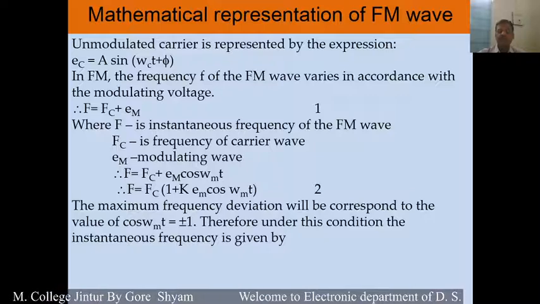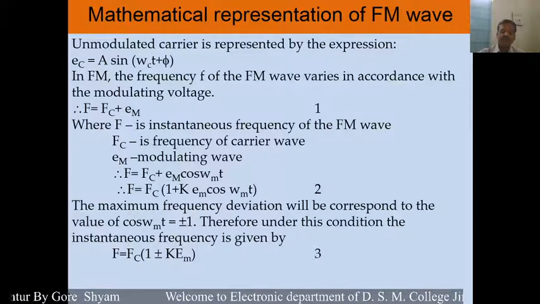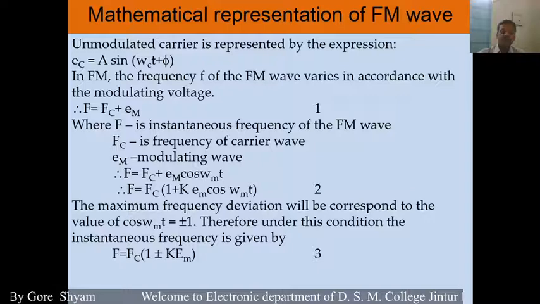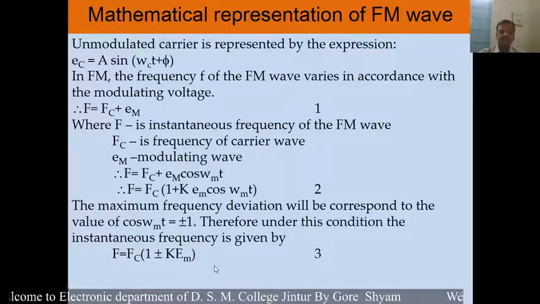Therefore, under this condition, the instantaneous frequency is given by f is equal to fc into bracket 1 plus k em. When cos omega mt is equal to 1, that can be written like this: f is equal to fc into bracket 1 plus k em.